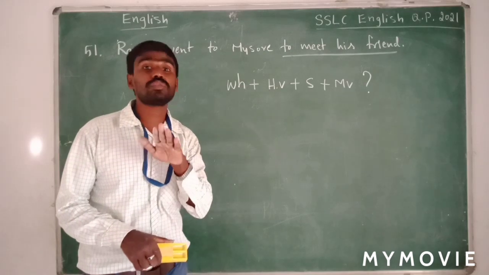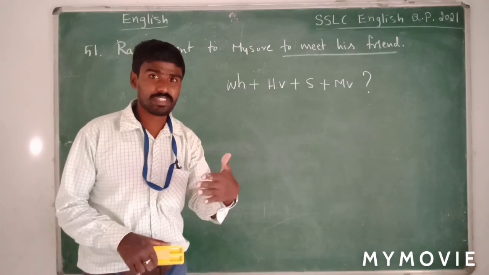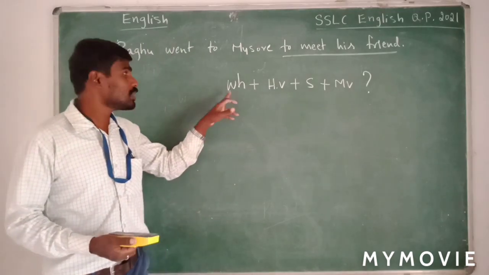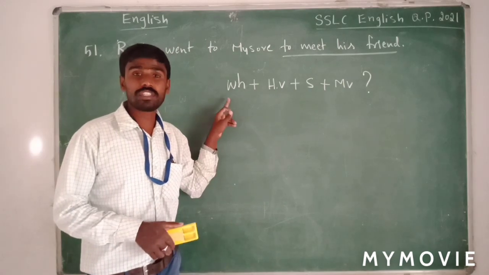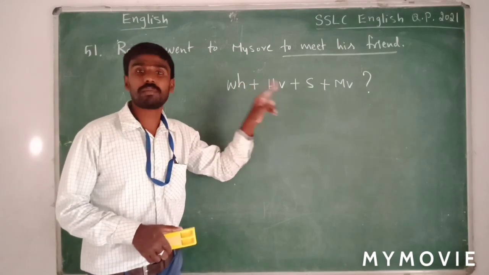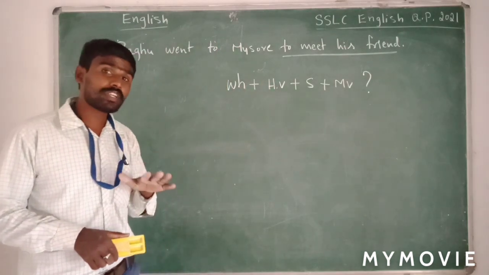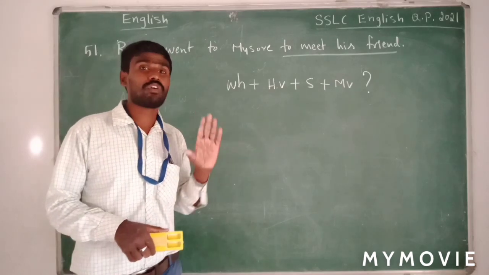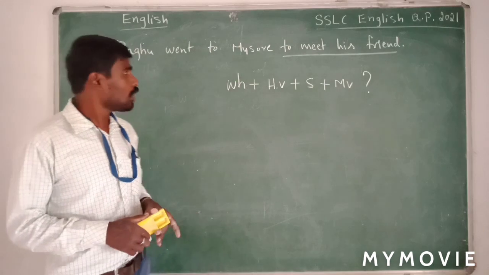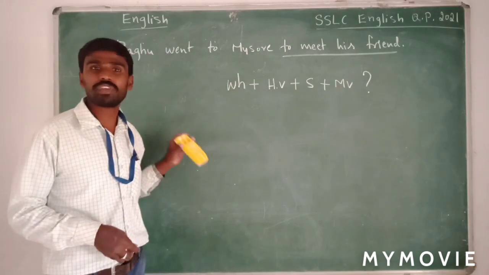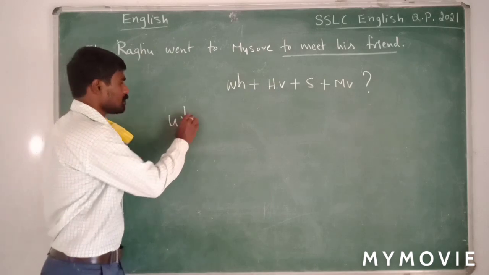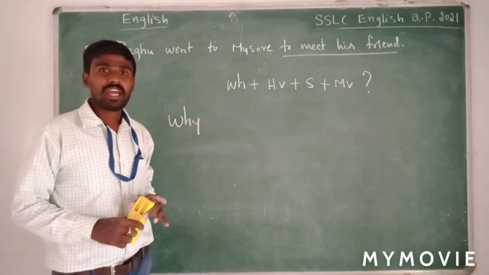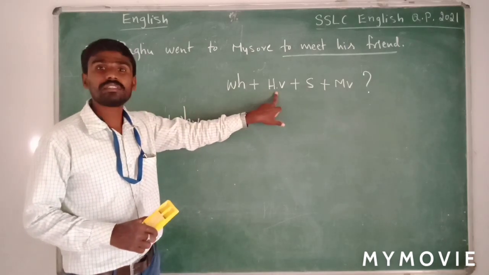So it is very important to learn how to question, right? It is very, very important, the questioning skill. Now in order to learn the questioning skill, we should follow this formula. First we have to use the WH word, then helping verb, subject and main verb. It is very important to remember the WH words. We should have the knowledge of the applications of all the WH words, right? Now in this case, what is the WH word that we have to use? Why. So why is the WH word which should be used here.